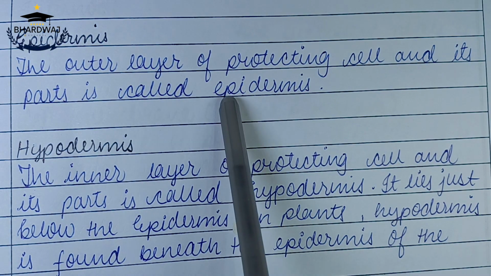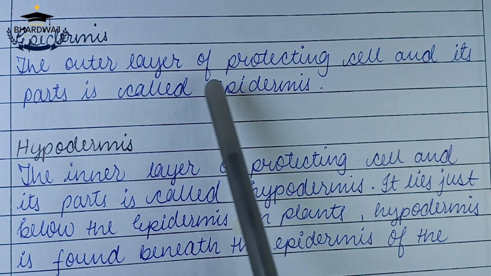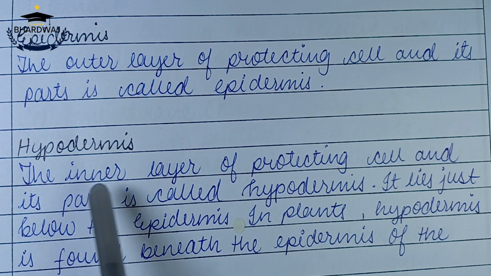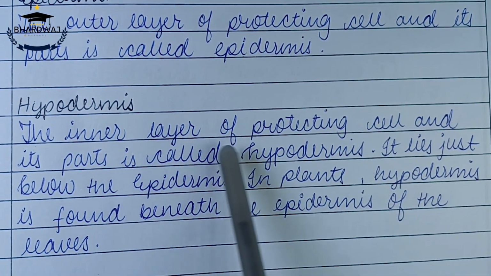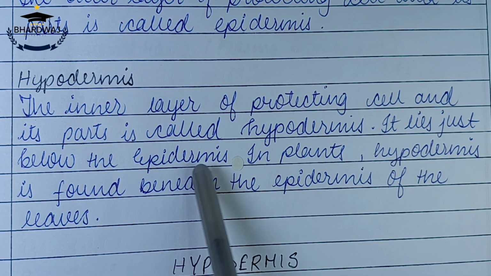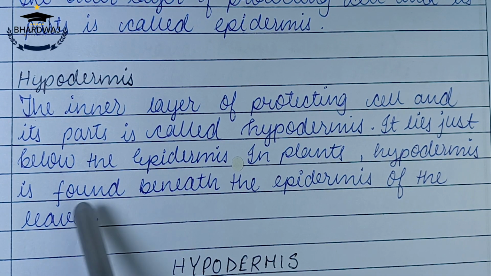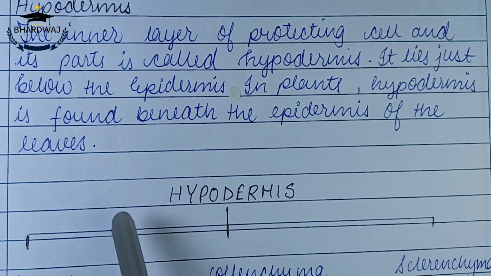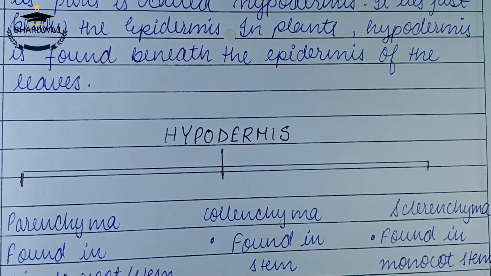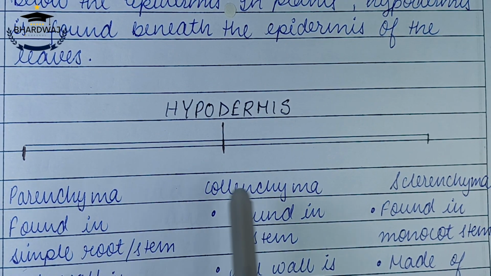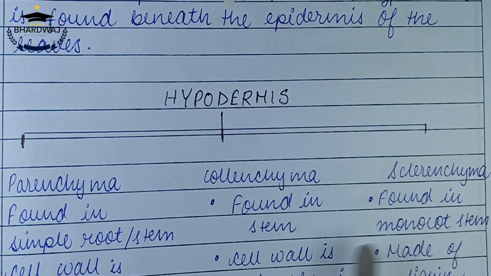Epidermis, the outer layer protecting the cell and its parts, is called epidermis. It is generally found in the leaves. Hypodermis, the inner layer protecting the cell and its parts, is called hypodermis. It lies just below the epidermis. In plants, hypodermis is found beneath the epidermis of the leaves. So the first layer is epidermis and under it we have the hypodermis. Now hypodermis can be of three types: parenchyma, collenchyma or sclerenchyma.